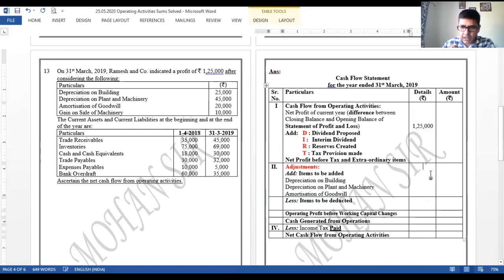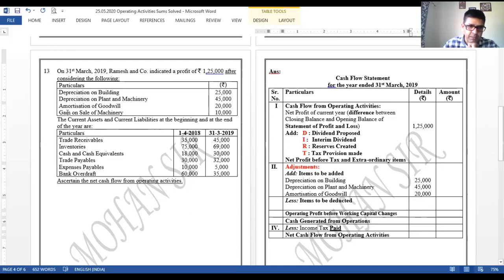So let us place the values over here. कितना amount है? This is 25,000, 45,000, and 20,000. ठीक है? Because this is depreciation and amortization, its loss has to be added back. So we have added it back in the adjustments.